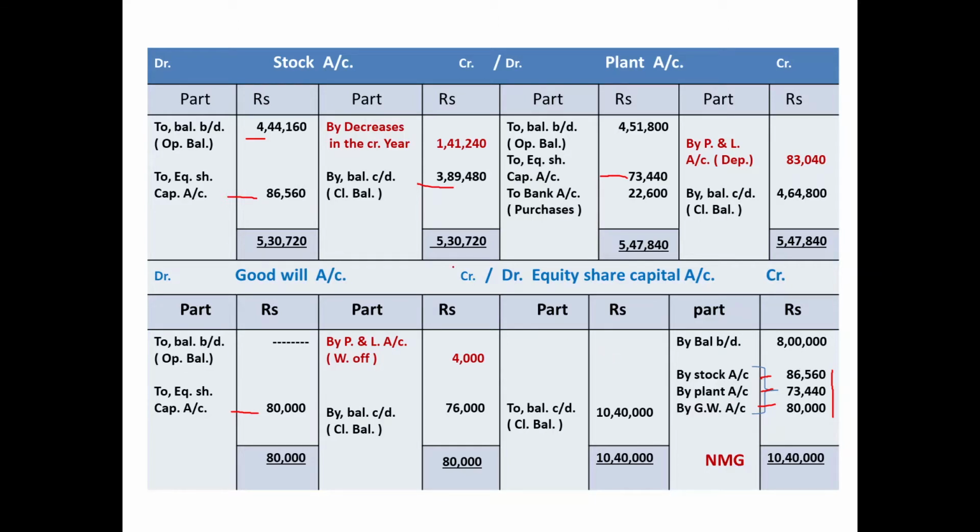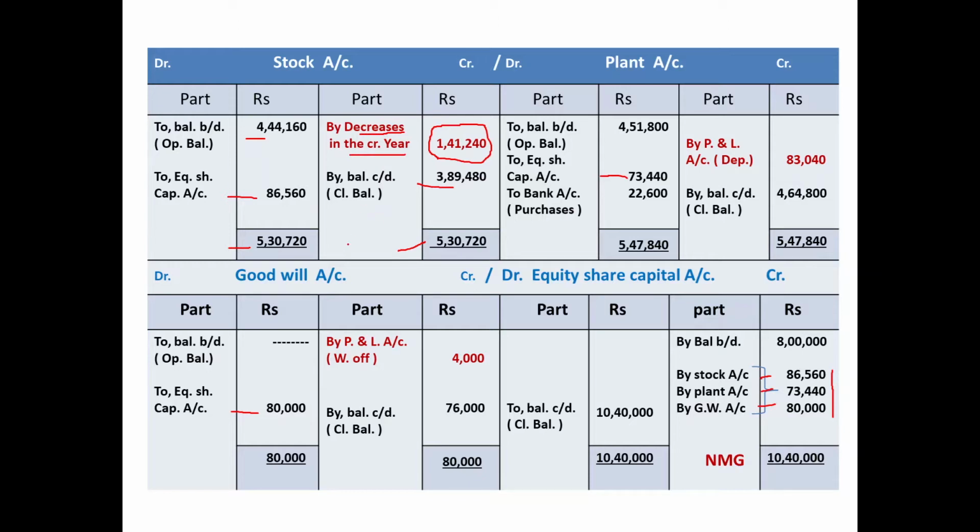Now let us come to the stock account, because we have to close that account first for the preparation of our working capital schedule. Have a look. Total of the debit side 5,30,720. Put it on the credit side, and that gives a balancing figure on the credit side, 1,41,240, decrease of stock in the current year.